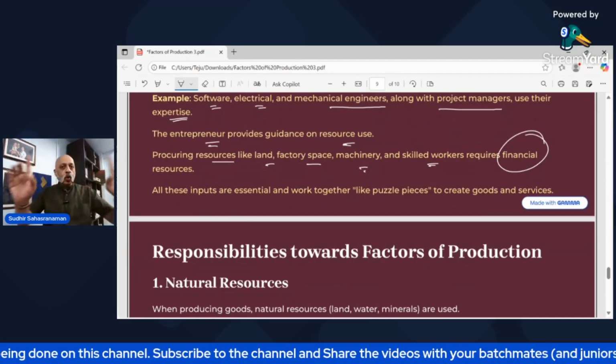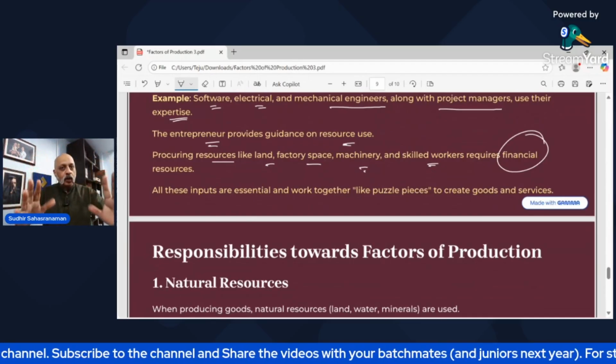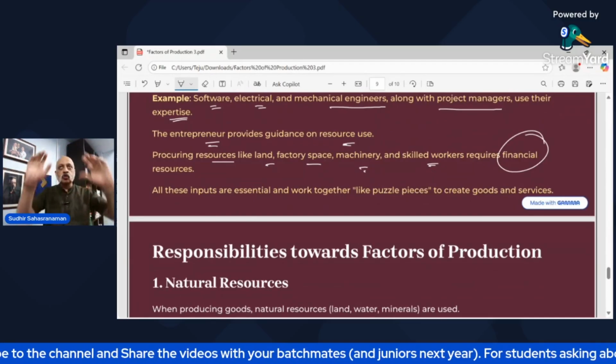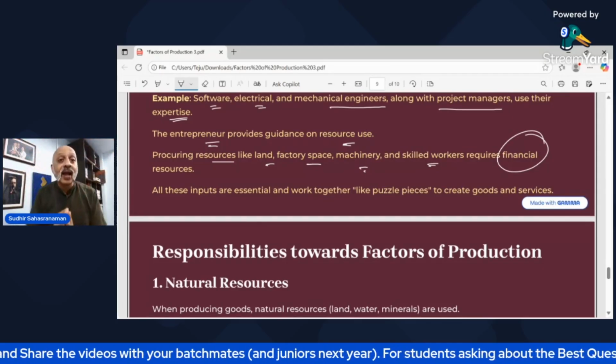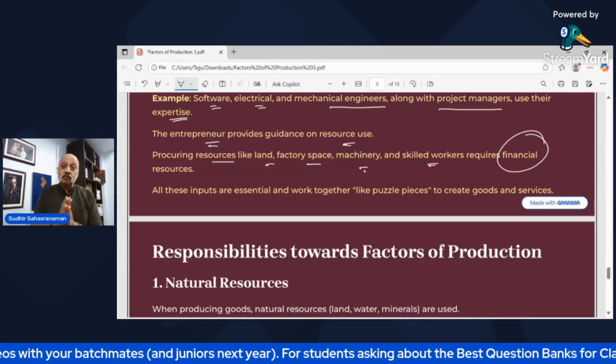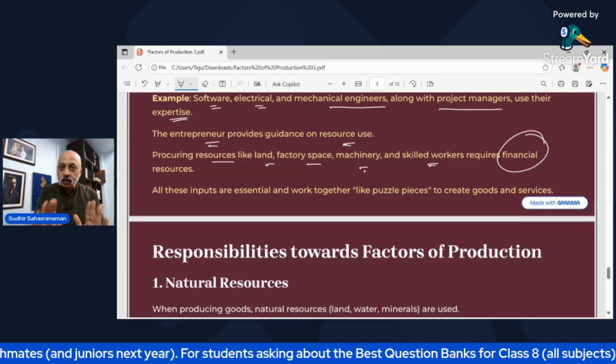See, if you understand this well, I will give you test papers so that you know exactly how to write the answer, right? So that is what I will do next. So everything will be taken care of.